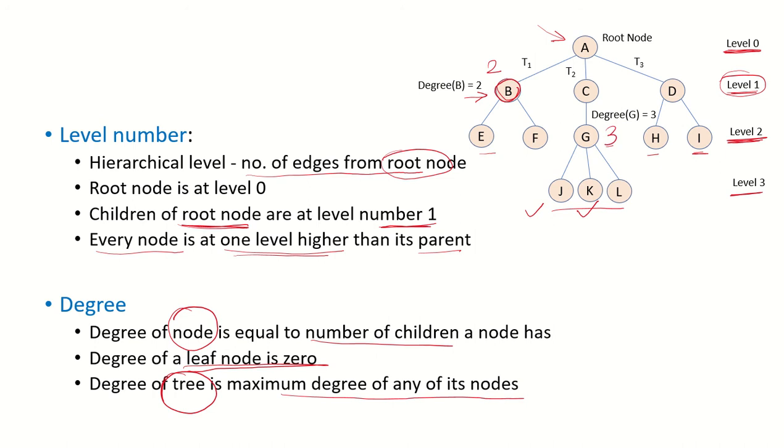G has a degree 3 because it has 3 children. D is of degree 2. C is of degree 1 because it has only one child G. A has a degree of 3 because it has 3 children B, C and D. What is the maximum degree of any of its nodes? It's 3. So the degree of this tree is 3. It is the maximum degree of any of its nodes.